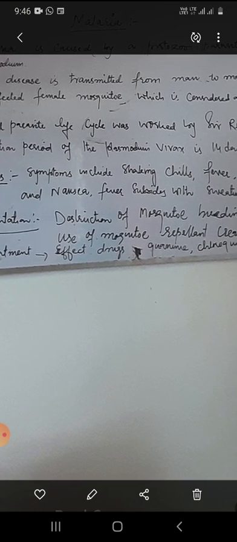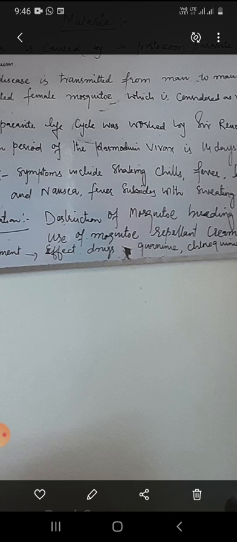Then prevention. Normally, malaria is transmitted by the female mosquito from an infected person to another person, from mosquito breeding grounds to the person. The female becomes a carrier. It's a vector. The female mosquito is not affected by the malarial parasite. It directly transmits this infectious disease to people.